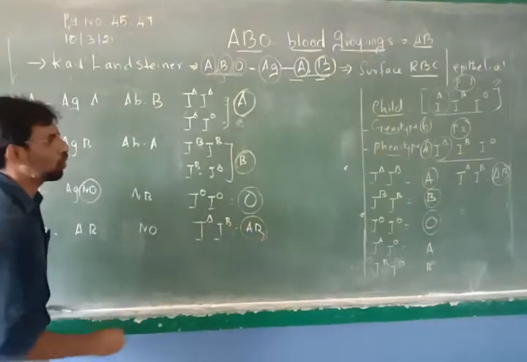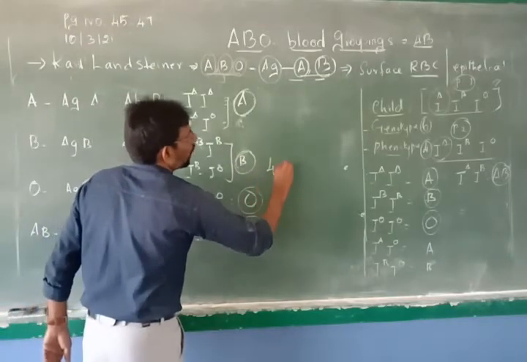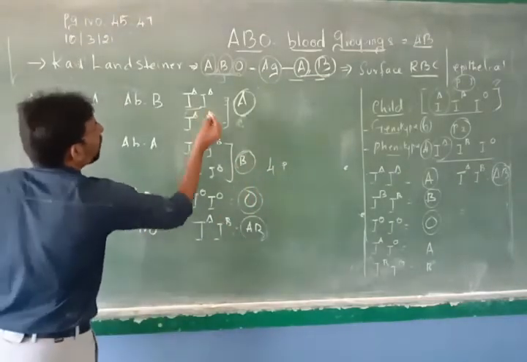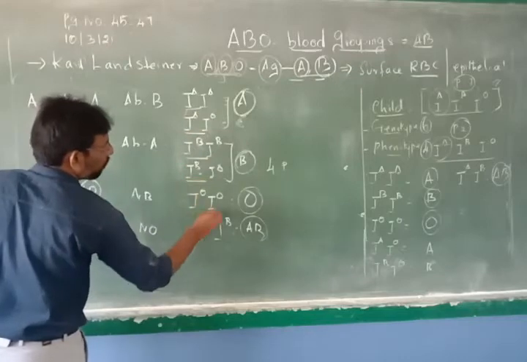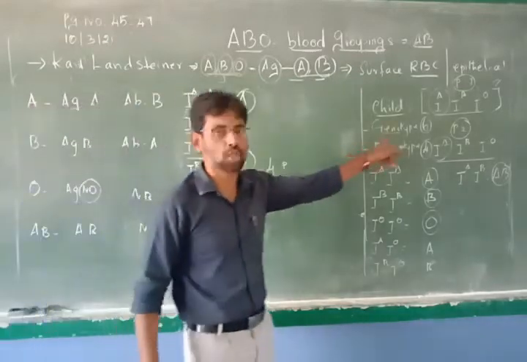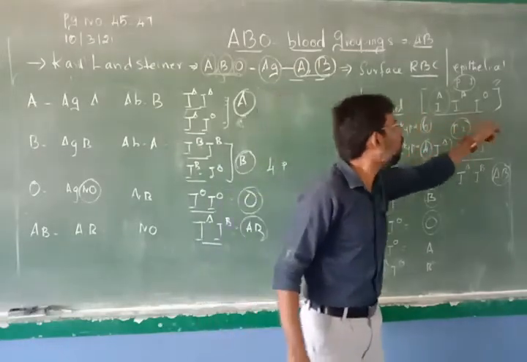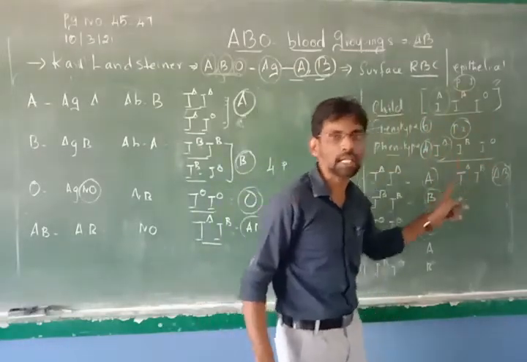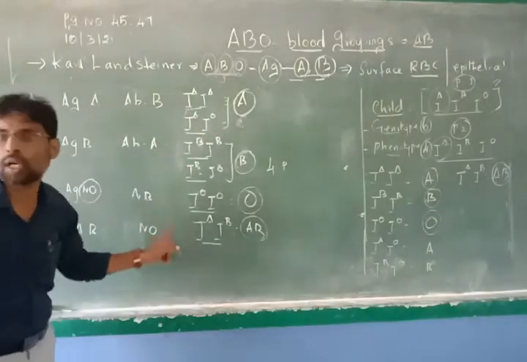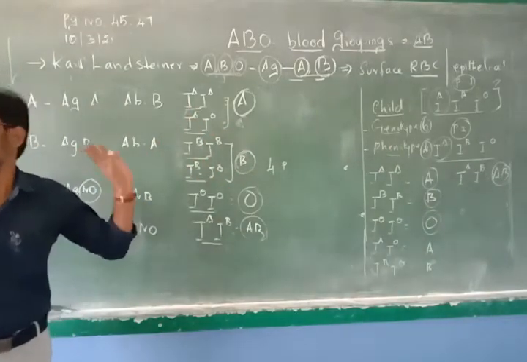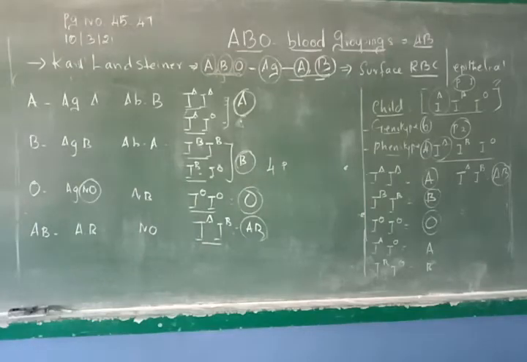So you get 4 phenotypes and 6 possible genotypes. If a child receives one of these alleles from each parent, these are the possible genotypes and phenotypes given in the box. Is that clear? So that's all about your ABO blood groupings. Next we will study the RH factor. Please go through the book.